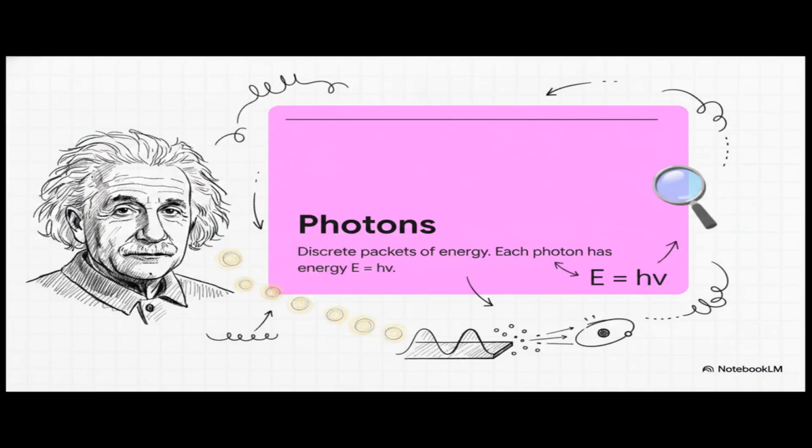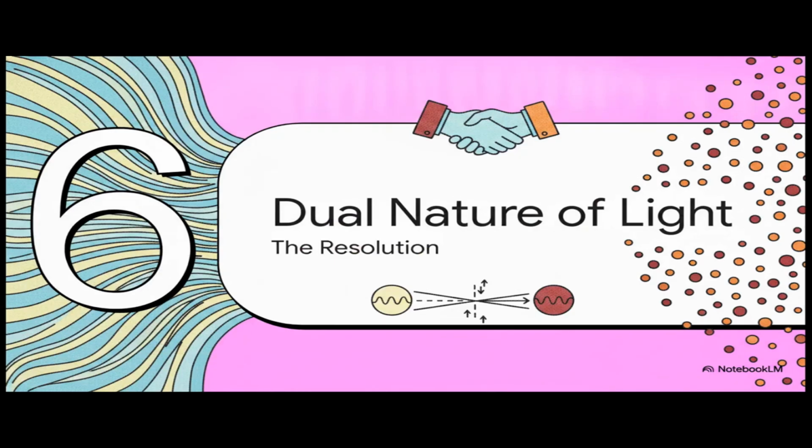In 1905, Albert Einstein basically grabs the pendulum and swings it right back to team particle. After over a century of team wave dominating the scientific consensus, he realized that light isn't just a continuous wave, it's actually quantized into discrete, indivisible little packets of energy called photons. And the math here is that the energy equals Planck's constant times the frequency. When a photon hits an electron, it's this perfectly one-to-one particle collision. And just like that, he perfectly solved the mystery of the photoelectric effect. And finally, part 6, the dual nature of light, the resolution.